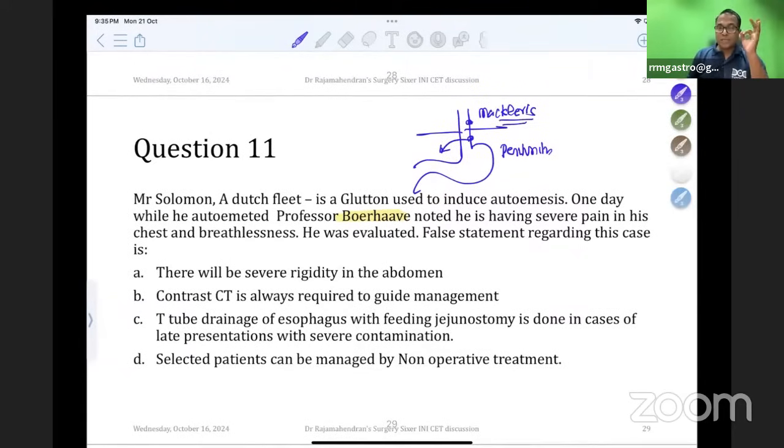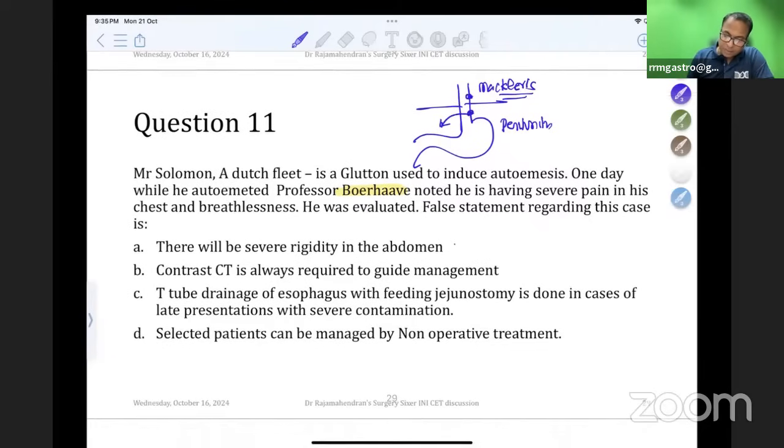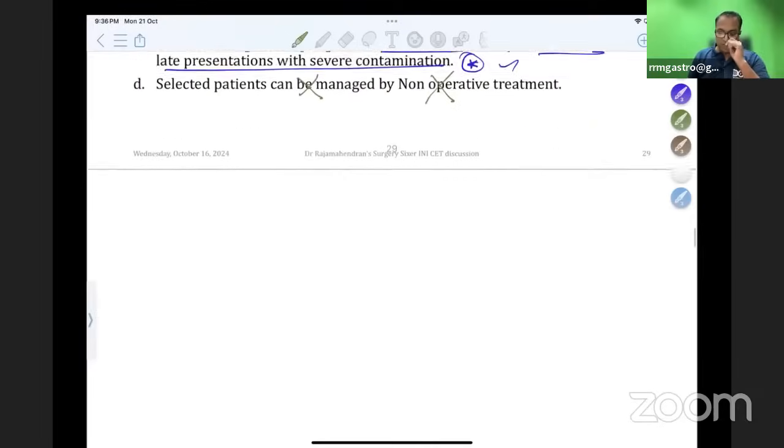And immediately I should do a CT with oral contrast. And if the patient is seen early, we should open and do repair of the tear. If the patient is seen very late, we have to put a T-tube drainage. So there will be severe rigidity in the abdomen. Yes, true. CT is required for guidance. T-tube drainage of the esophagus with feeding jejunostomy is done in cases of late presentation with severe contamination is true. Selected patients can be treated by non-operative management is absolutely wrong. In Boerhaave syndrome, there is no such word as non-operative. Boerhaave syndrome always needs surgery. Please don't forget this point.